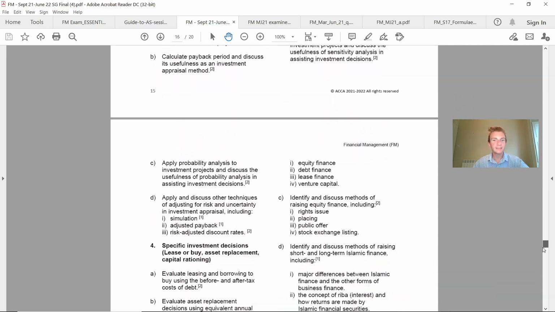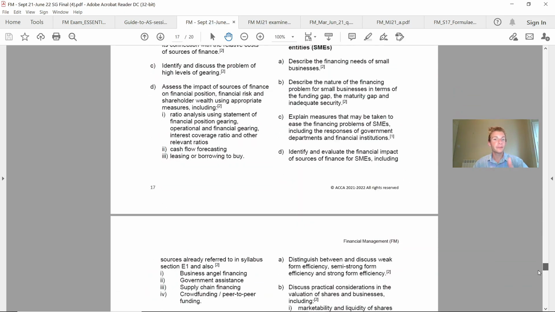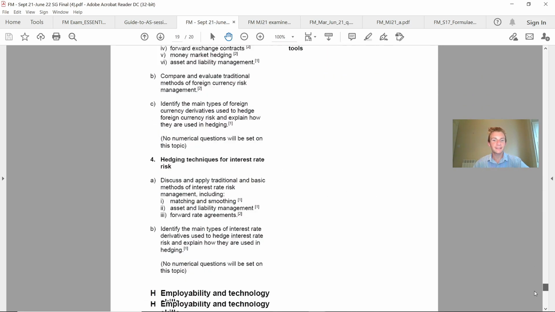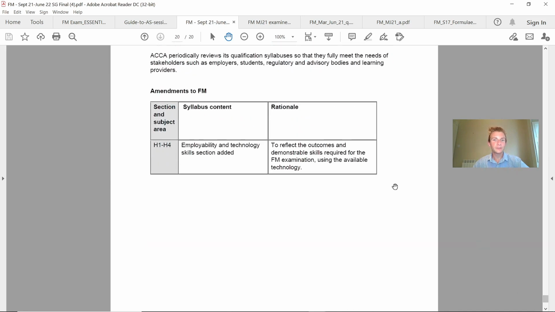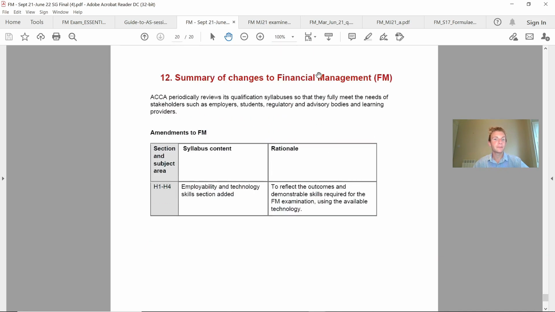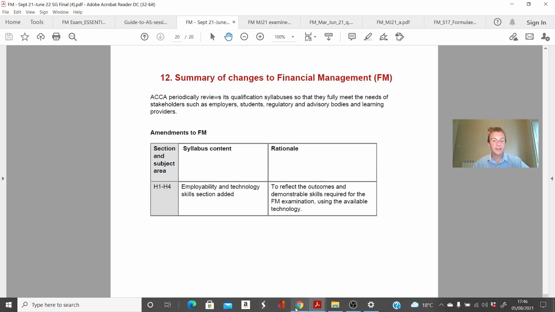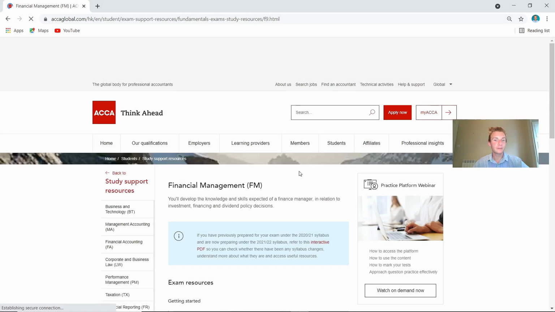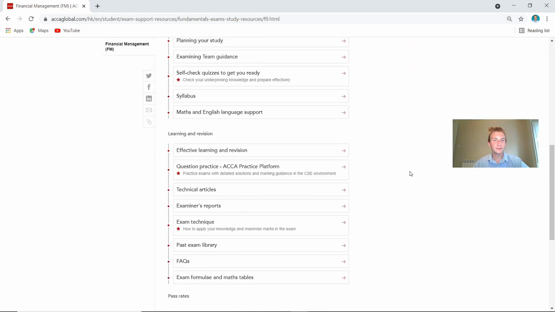I'd definitely be saving a copy of this and referring to it as I'm going through the study text and when I'm going through my past paper questions and revision practice. Finally at the bottom, and this is another key aspect just to be aware of, in case there are any changes to the syllabus, they always include a little brief at the bottom what the change was, so employability and technology, so very minimal in this case here. But again, I'd definitely be downloading that. It is definitely going to help, and another unused resource by ACCA students.